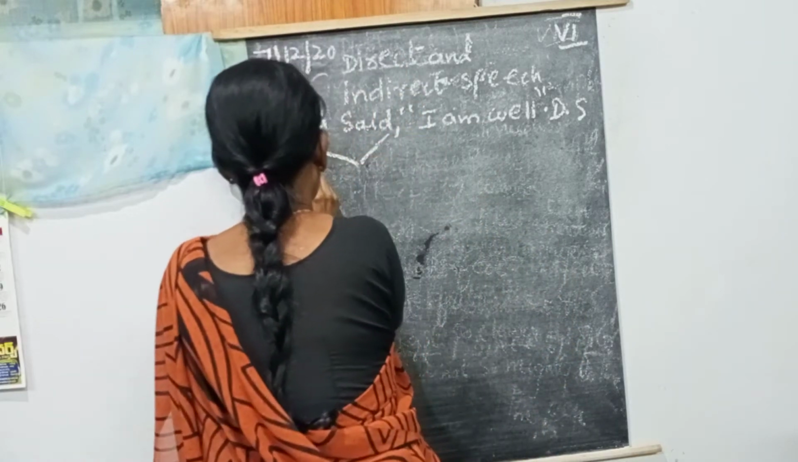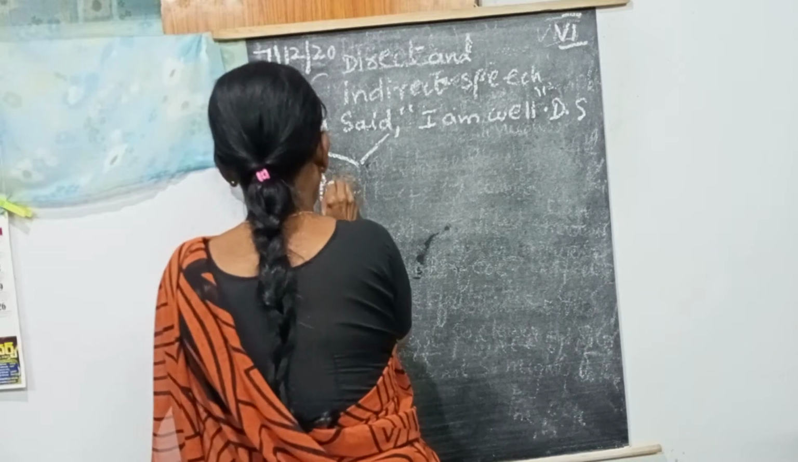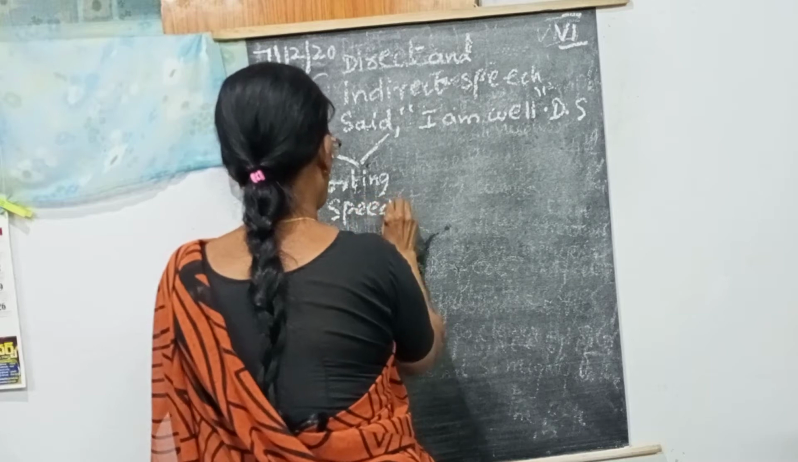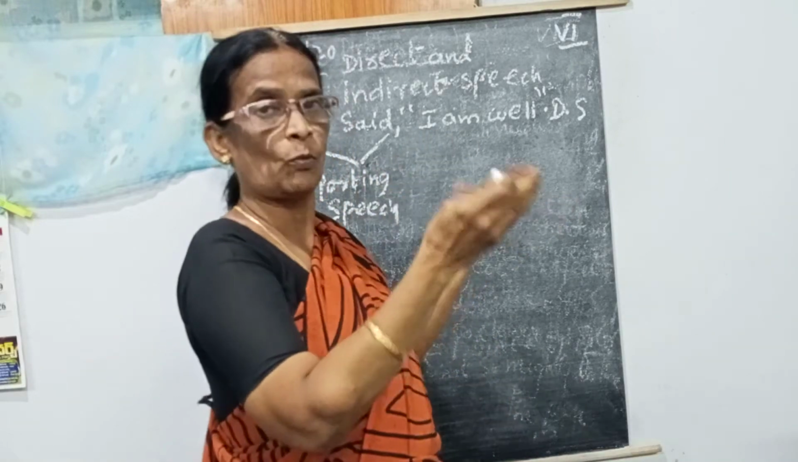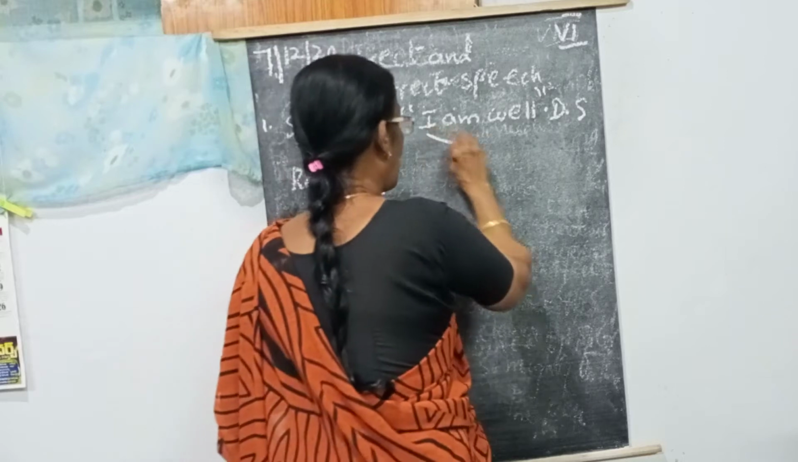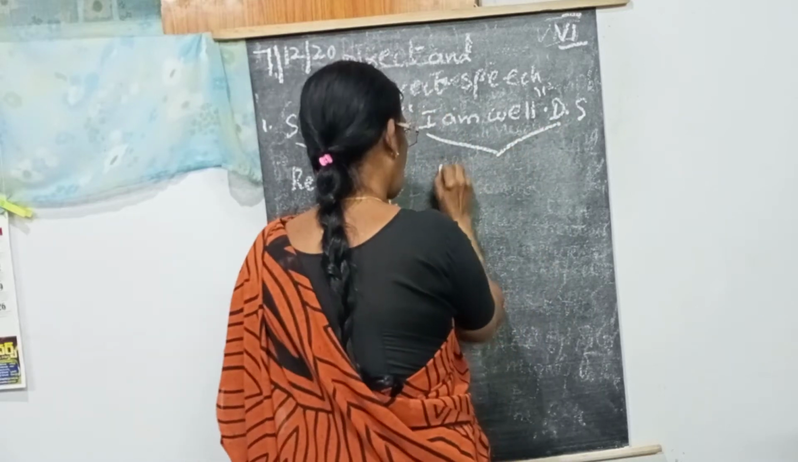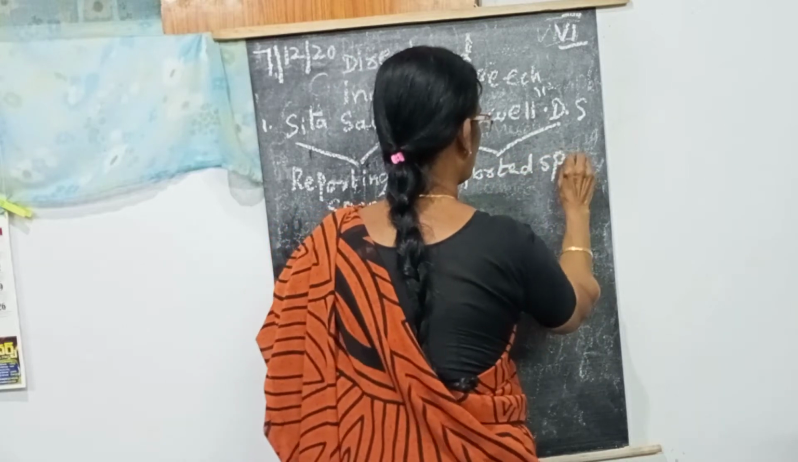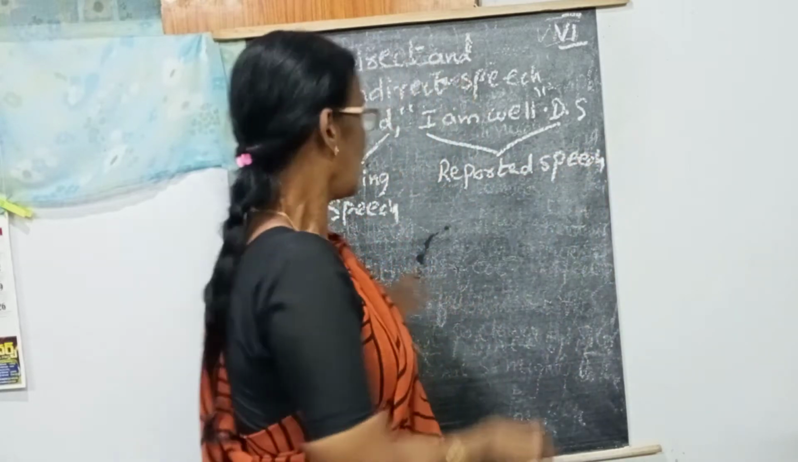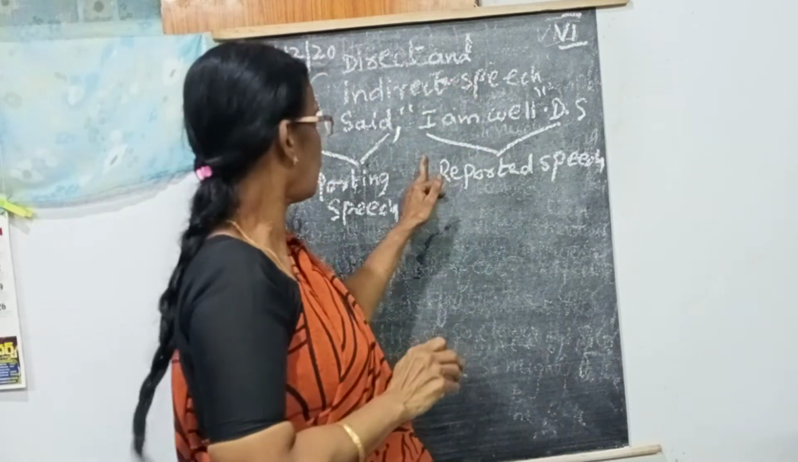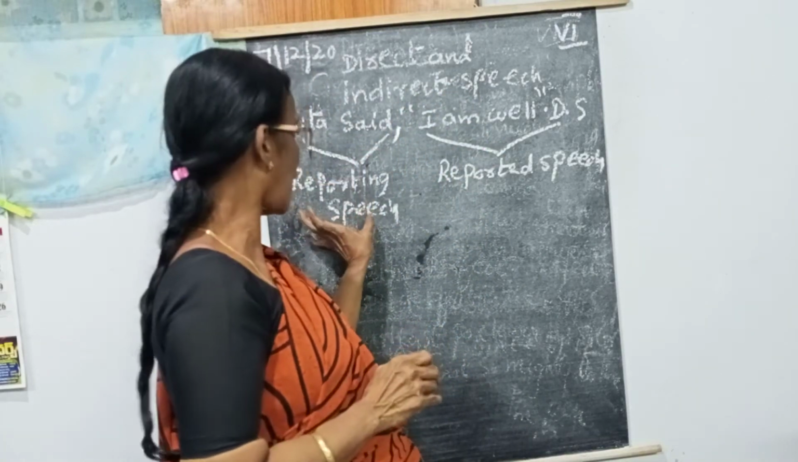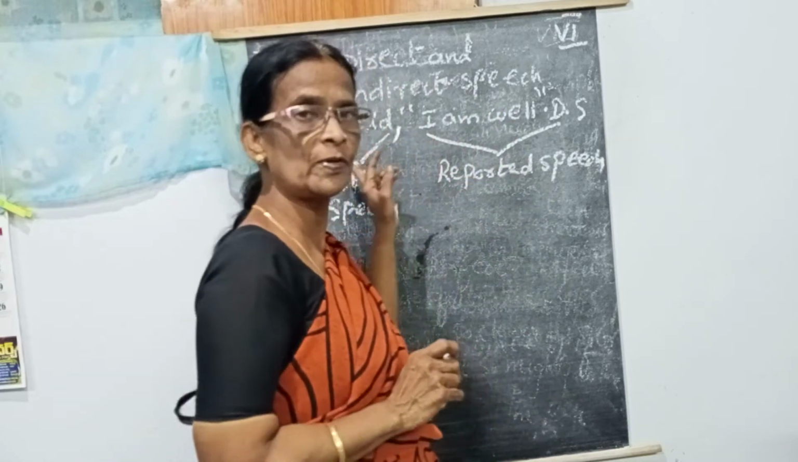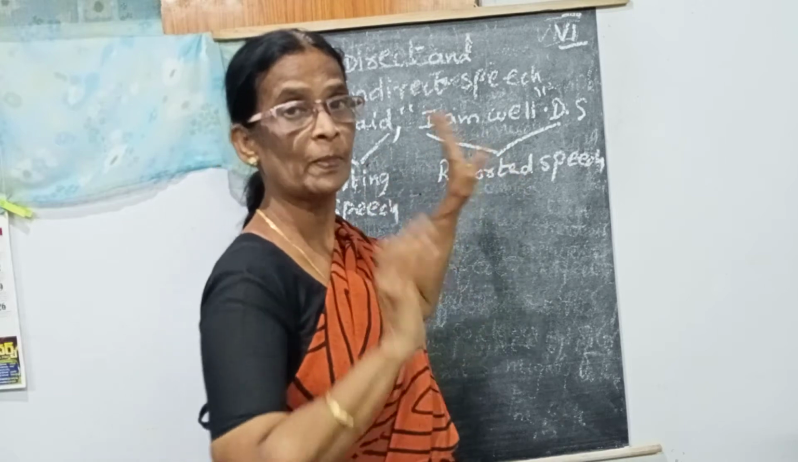Okay. Here, up to here, this part is known as the reporting speech. Sita is reporting. What is she reporting? This part is known as the reported speech. Okay, ma'am? You remember like this: before the comma, this part is known as the reporting. After the comma, that is known as the reported. What Sita reported? I am well.